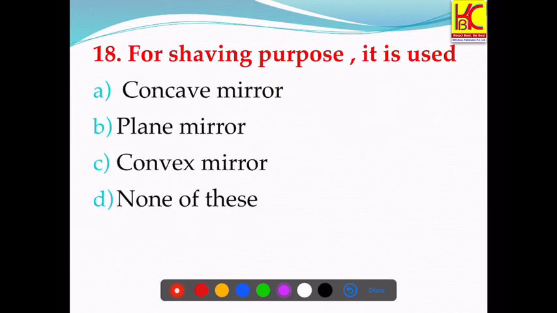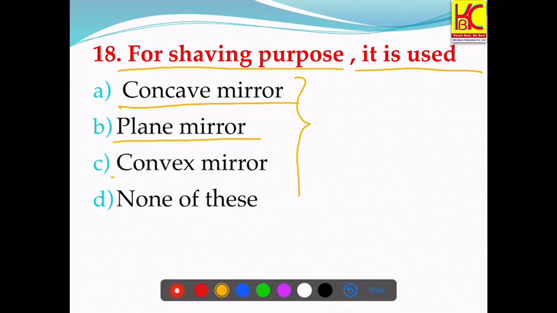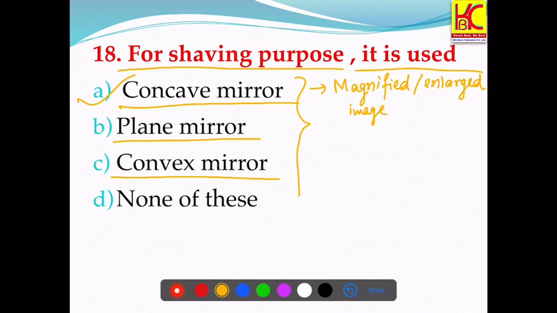Question number 18. For shaving purpose, which mirror is used? These are the options: concave mirror, plane mirror, convex mirror. So the right answer is concave mirror. Concave mirror provides a magnified or enlarged image. Hence, it is used for shaving purposes, and also in makeup mirrors we use this concave mirror. Convex mirrors give a wider field of view, hence they are used in vehicles.